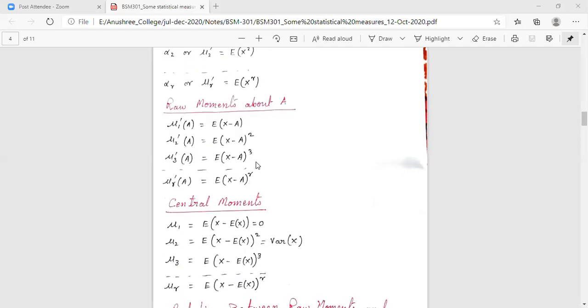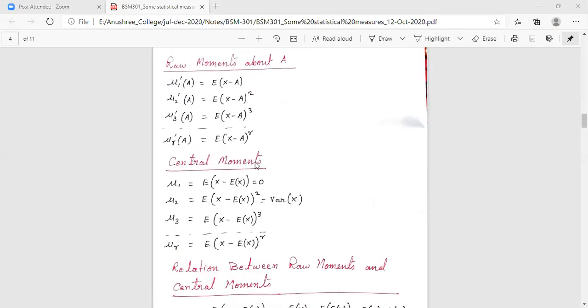Now come to the next important part, which will be there in your problems in your examination, that is the central moments. Raw moments may also be there, as they are related to central moments. Central moments: only mu1, no mu1 dash. It is denoted as mu1. What is it? Expectation of x minus E x.